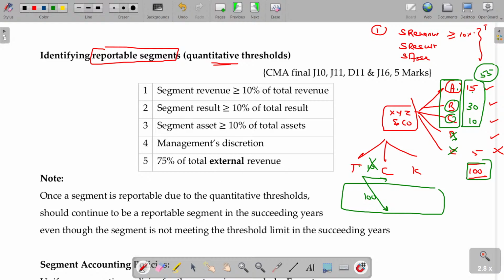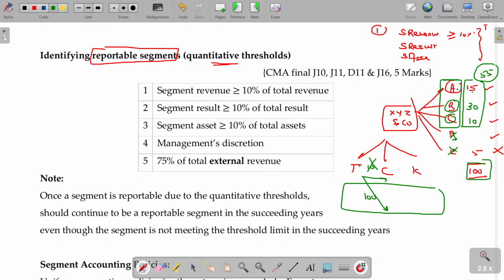Based on revenue, based on result, based on asset, 10% and more, if that particular segment is having it, then you have to prepare the income statement as well as financial statements separately. But after completing that, the external sales of the reportable segments are grouped and compared with the enterprise's total external sales.